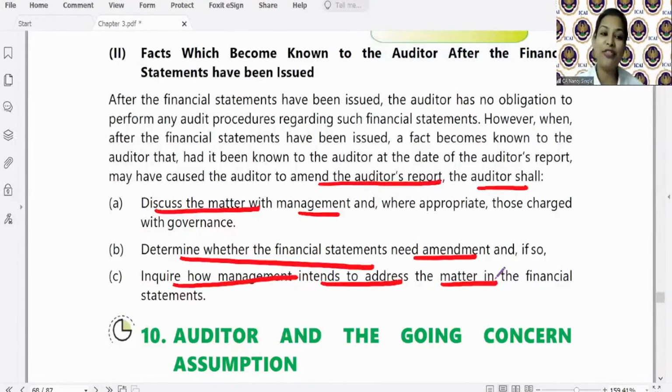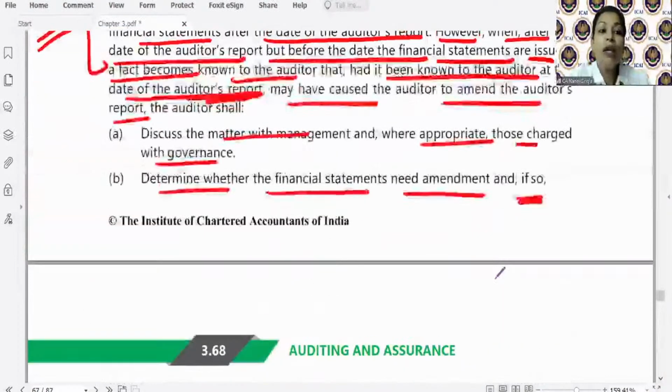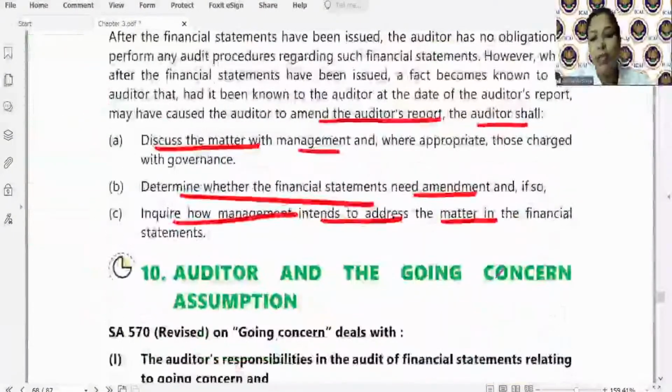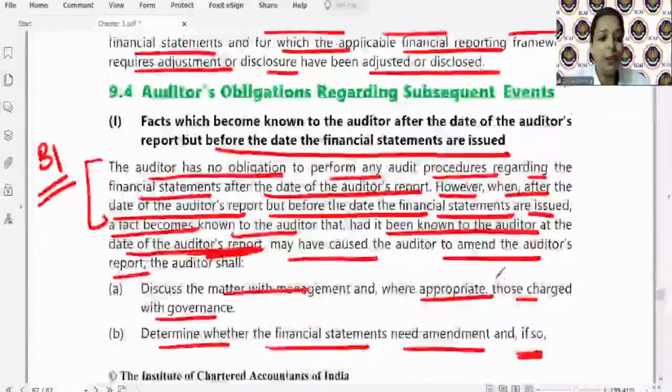Then why is there a difference between B1 and B2? Why have two separate periods been mentioned in this SA? See, this is one auditor's obligation regarding subsequent events. As such, with respect to the reporting part, what will be the impact on the auditor's report? That is not in your syllabus at the inter level, but it is in your finals. So you might feel that these two matters are written the same, but there is some difference, which is though not in your module as such, but we will just have a discussion.